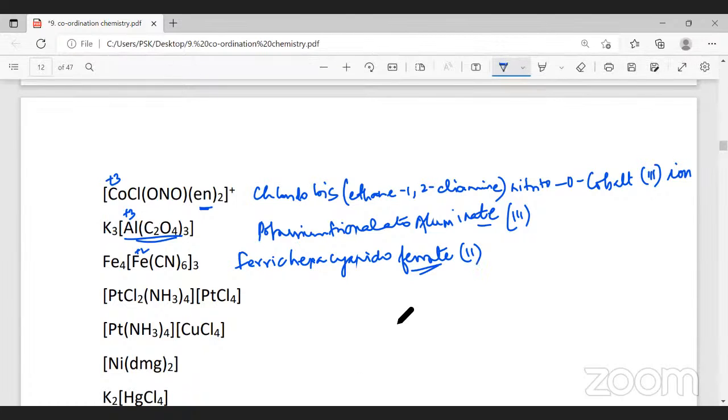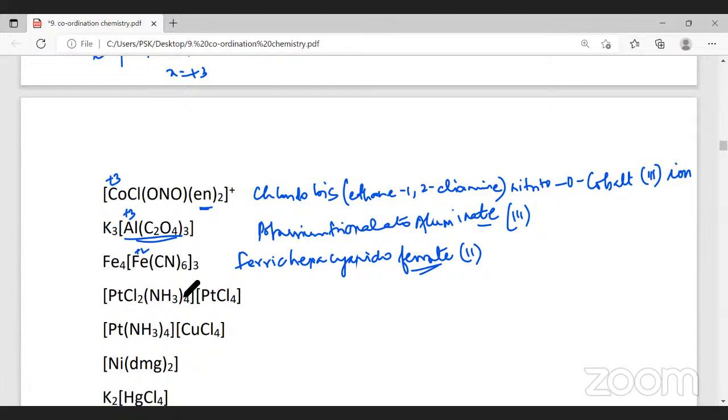All right. The next one is [Pt(NH3)4][PtCl4]. Now remember, this is called coordination isomerism. We have to learn something called isomerism later. See, both cation and anion are complex. One is cation, the other one is anion. How do we name this?